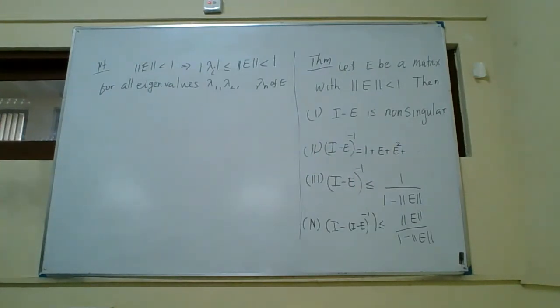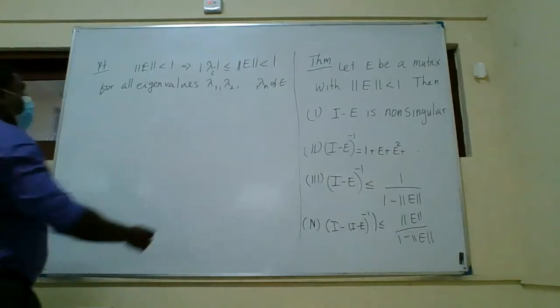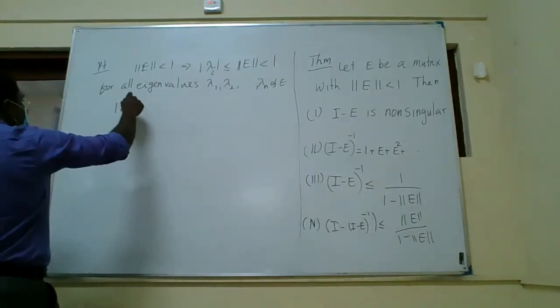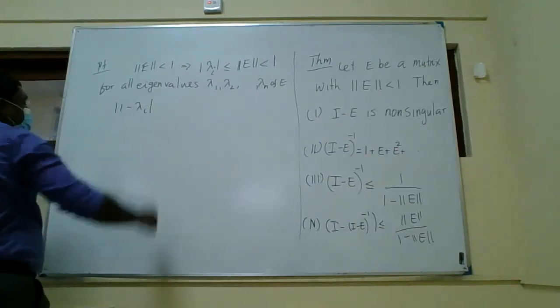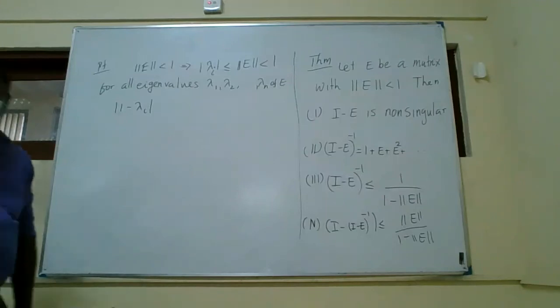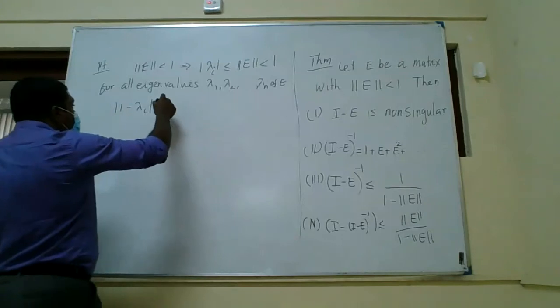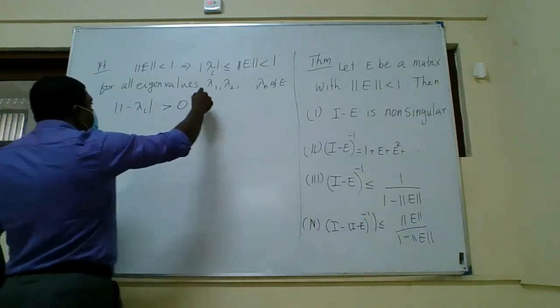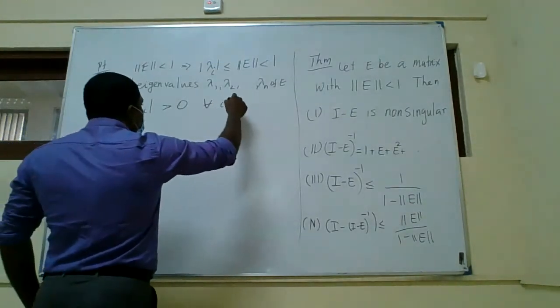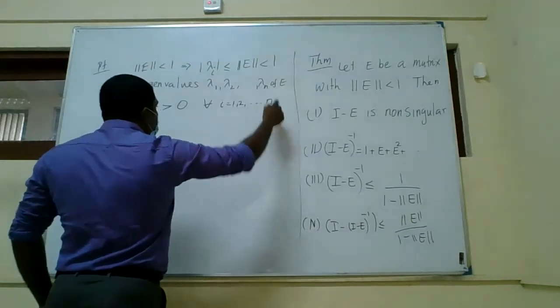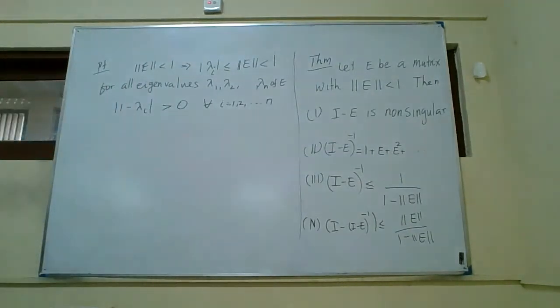Right, so clearly 1 minus lambda I is strictly greater than 0, right?